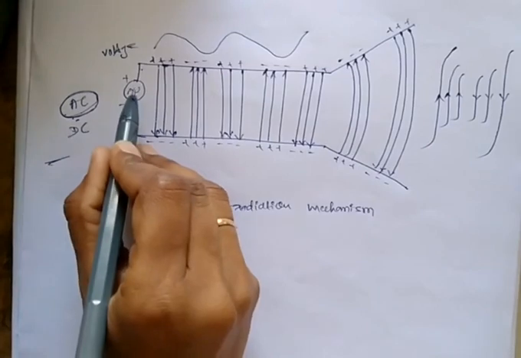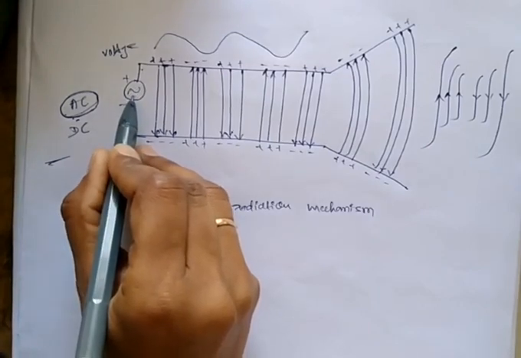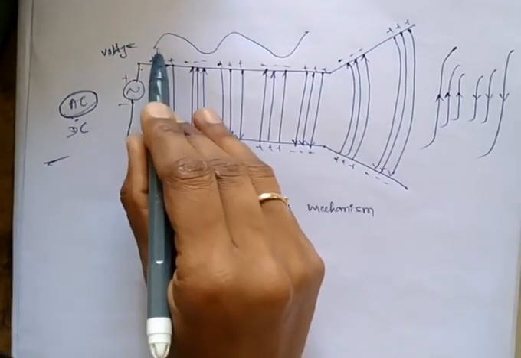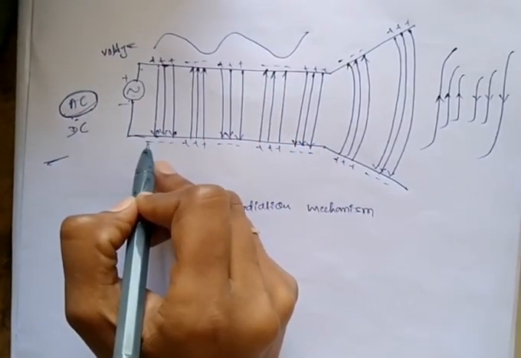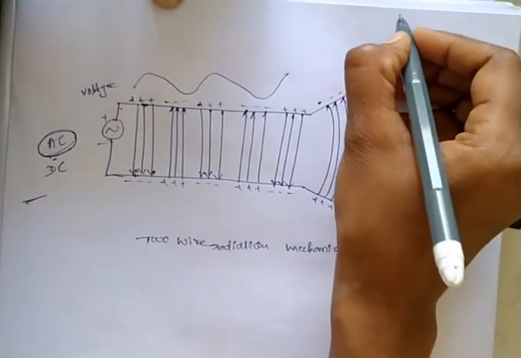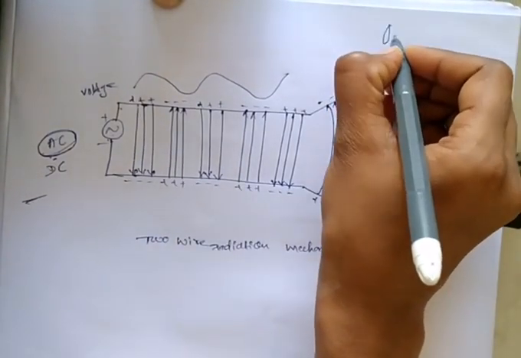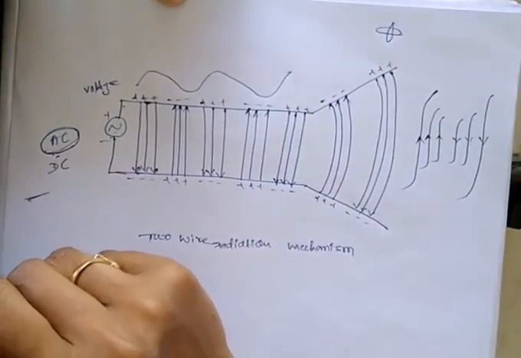Why? Because I am applying a sine as the source. So according to this sinusoidal waveform, the electric field lines exist, and the electric field exists like this and the magnetic field exists like this.